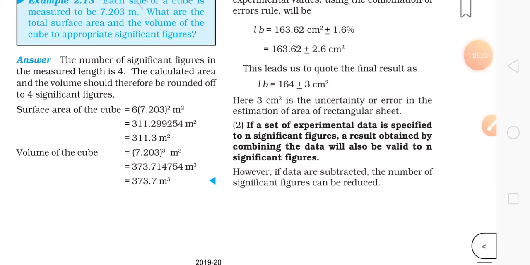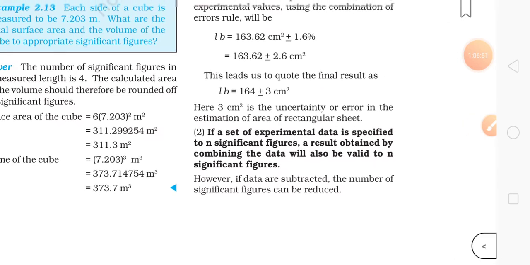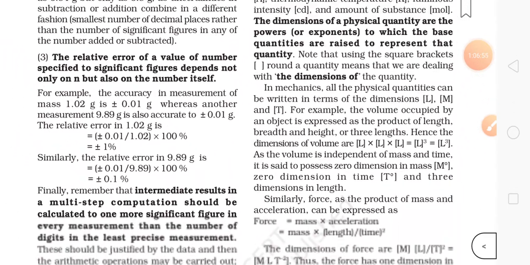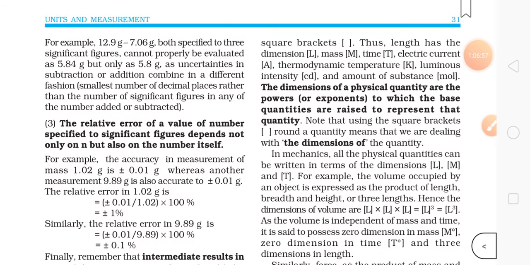Next is, if a set of experimental data is specified to n significant figures, a result obtained by combining the data will also be valid to n significant figures. However, if data are subtracted, the number of significant figures can be reduced. This can also happen. So just read this once, everything. I'm not explaining these examples because if you read these, you can understand. I'm just telling the important points.